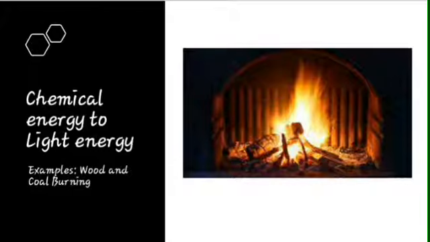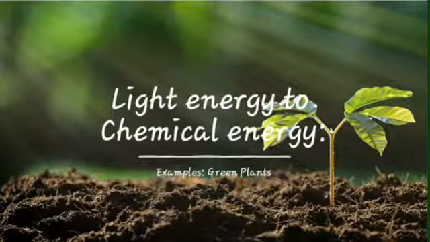When we burn coal or wood, the combustion reaction converts chemical energy into light and heat. Petroleum can be burned to release light and heat or changed into another form of chemical energy such as gasoline. The next conversion is light energy to chemical energy. An example is a green plant. Light energy can be converted into chemical energy when plants absorb the light energy. They convert it into chemical energy for their own nutrition.